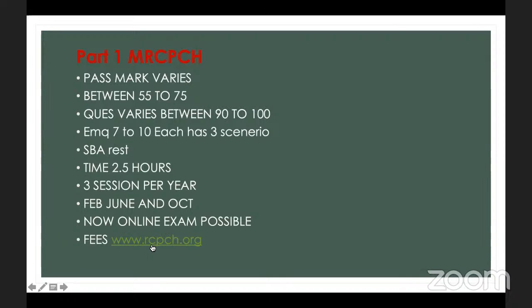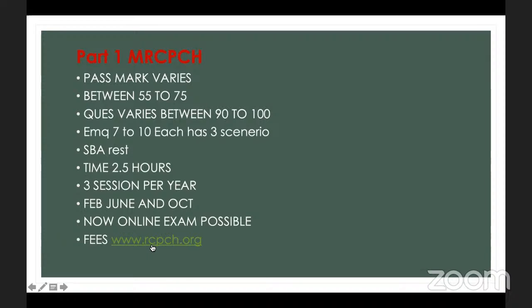Suppose the question pattern is very tough, then the passing mark will go down, and if the question pattern is very easy, then the passing mark will go up. So the pass mark actually varies, it is not fixed. Like 55 to 75, it varies every year. Every term the passing mark is different. And the questions also vary. Sometimes they give 90 questions, sometimes 100 questions.